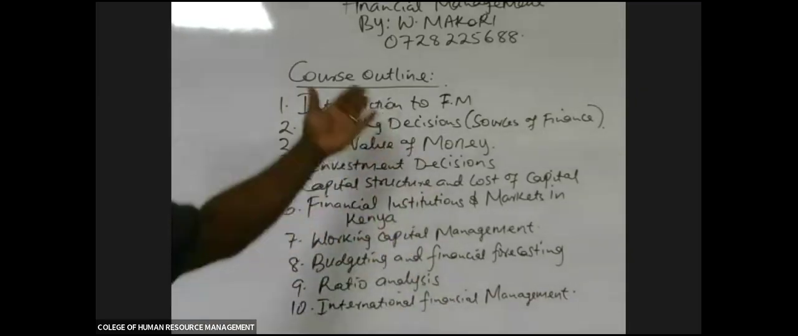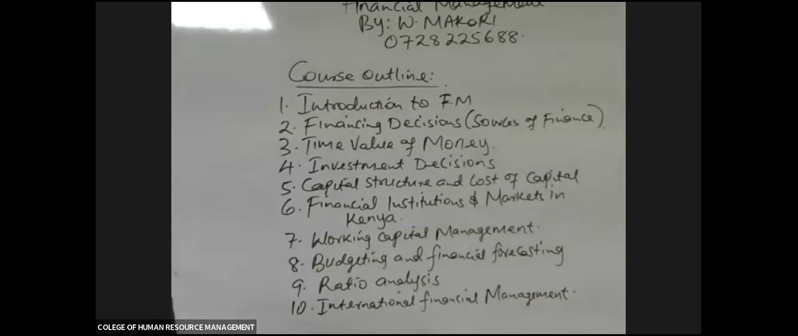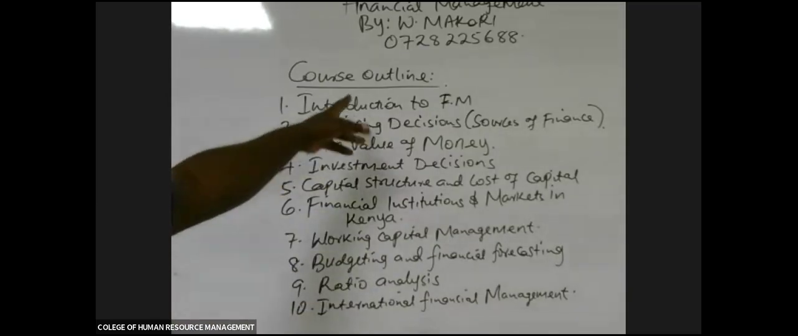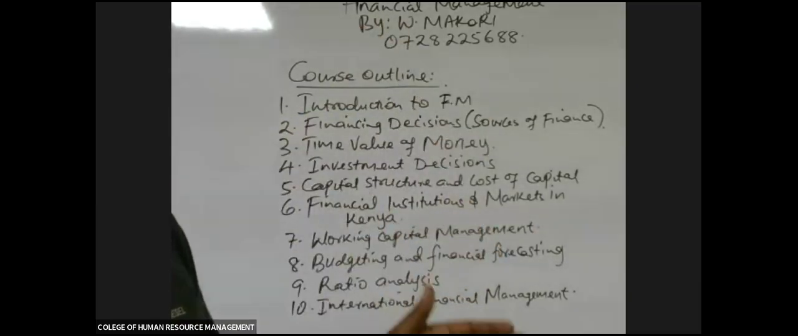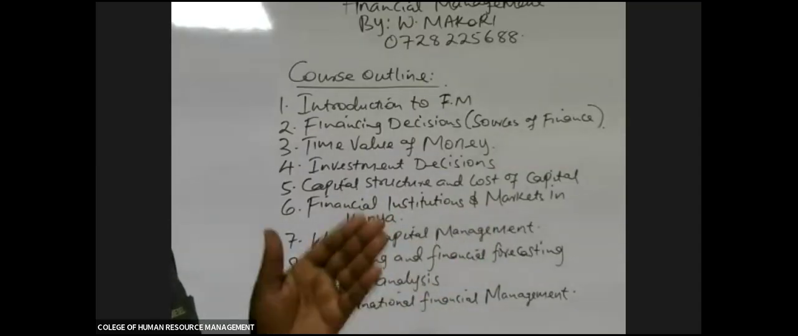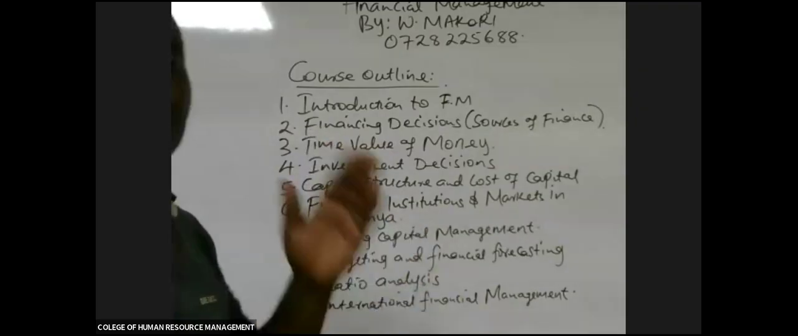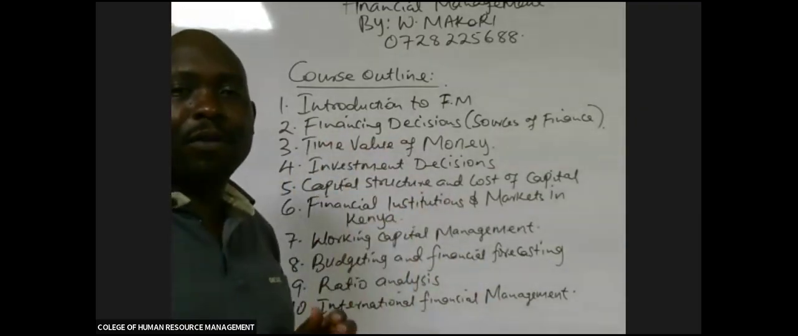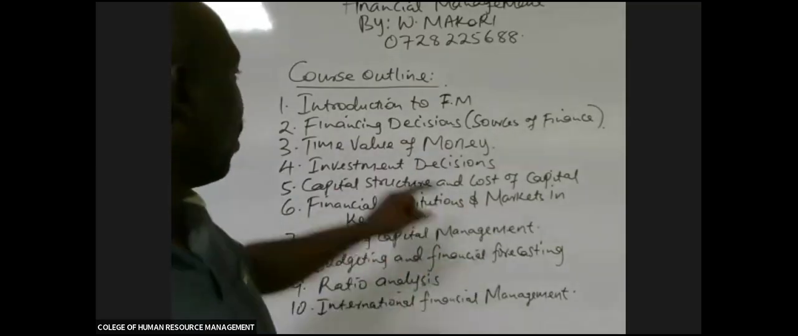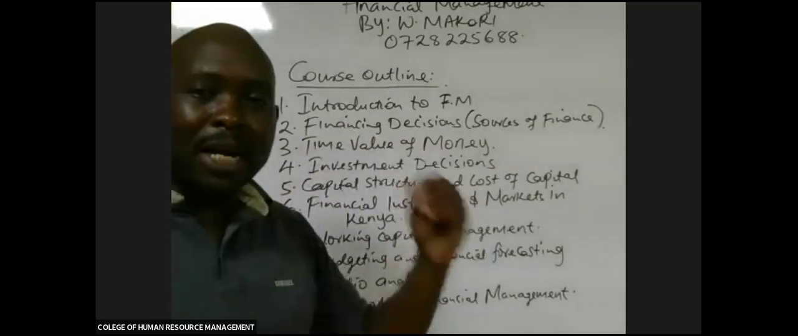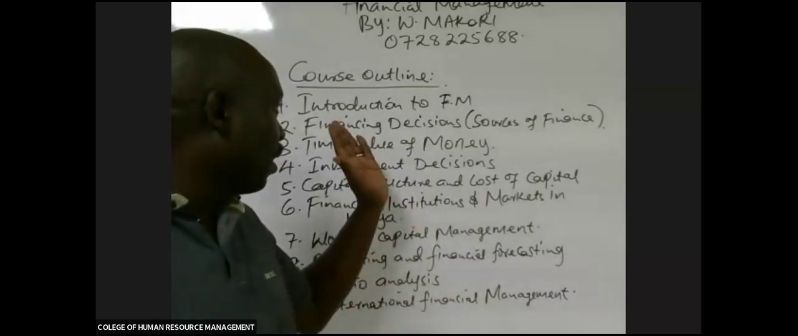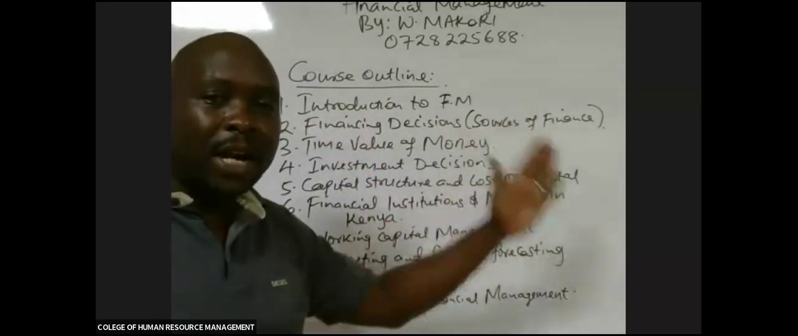So on the first topic, we shall introduce what financial management is, what the motive of having financial management is, and what the functions of the finance manager are, among other areas. We shall just introduce the unit. Then topic number 2, remember we are talking about financial management. You are managing the finances. So those finances that you will be managing, where will you get them from? What are the sources of those finances? That is what we call the financing decisions or the sources of finance.